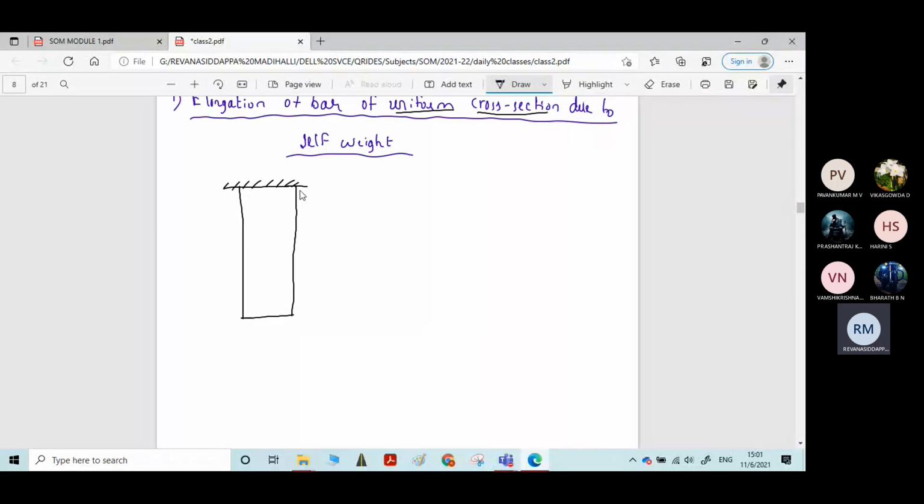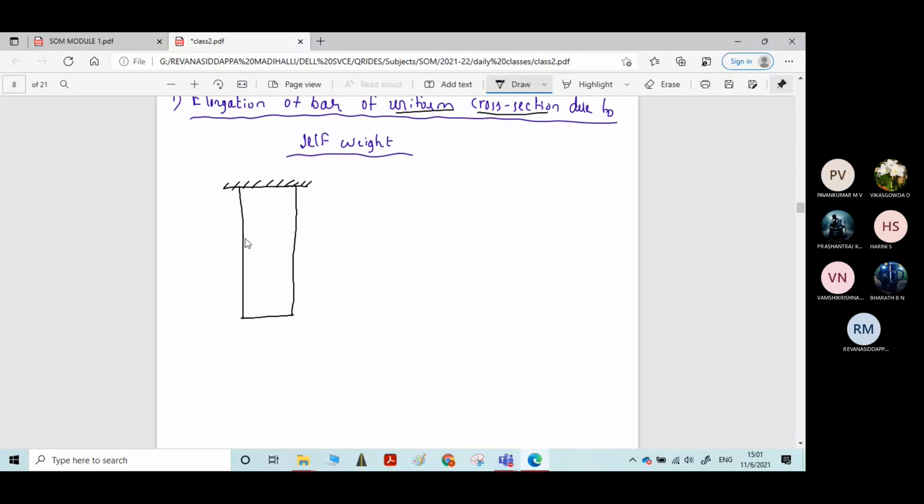Now you can see on one side it is fixed, on the other side it is free. It is freely hanging, correct? Now what we have to do is determine how much it will increase in its length. We need to find the equation for that elongation due to its self weight itself.